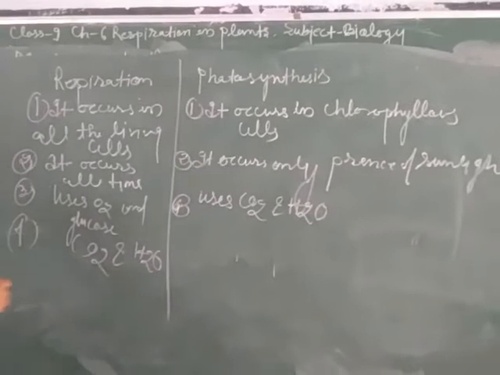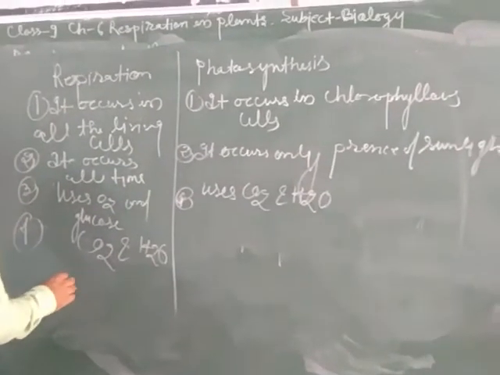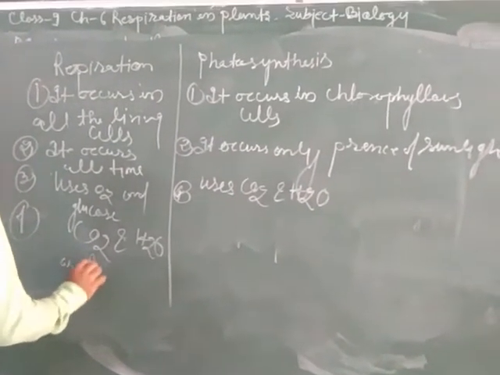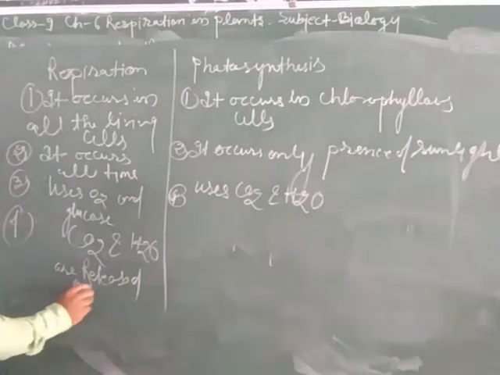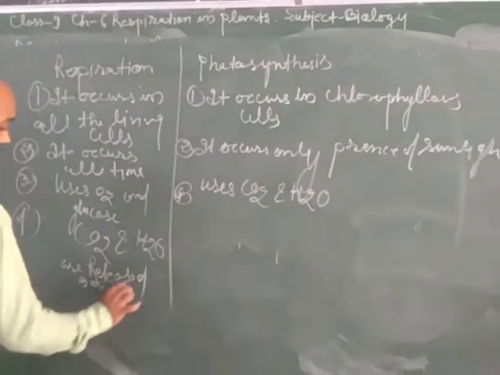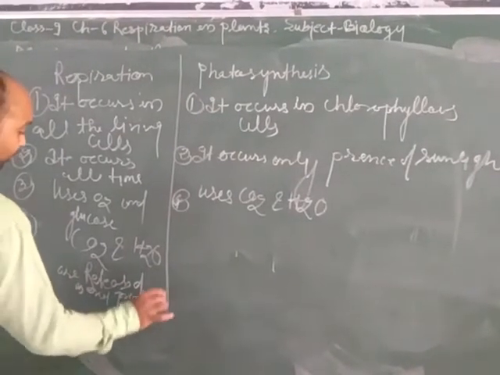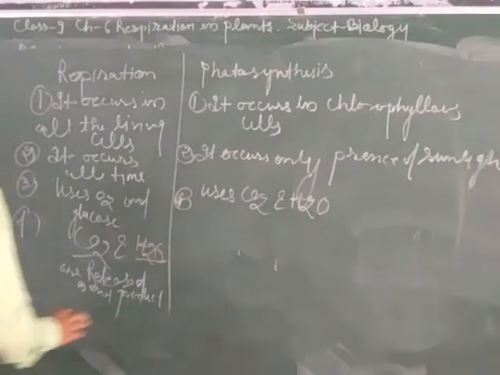Carbon dioxide and water are released as end products.